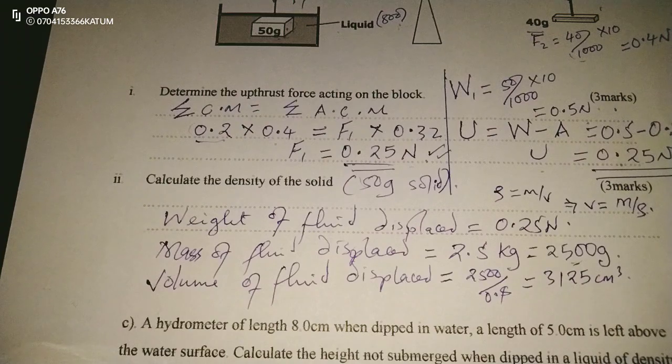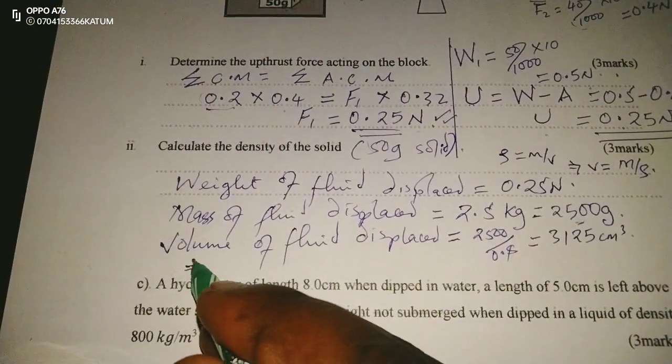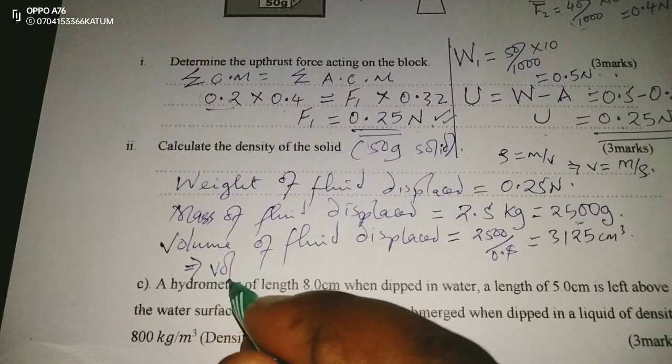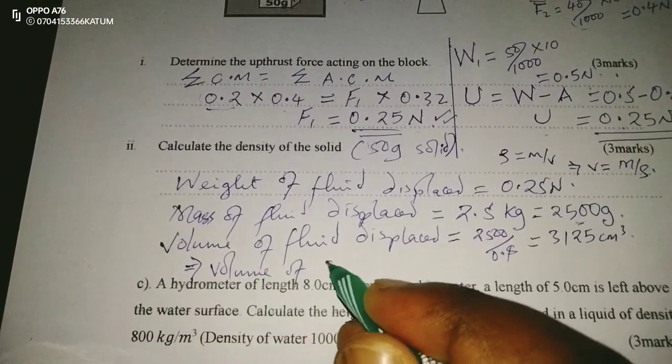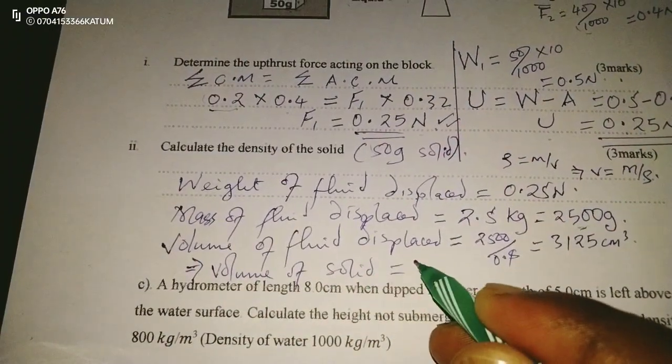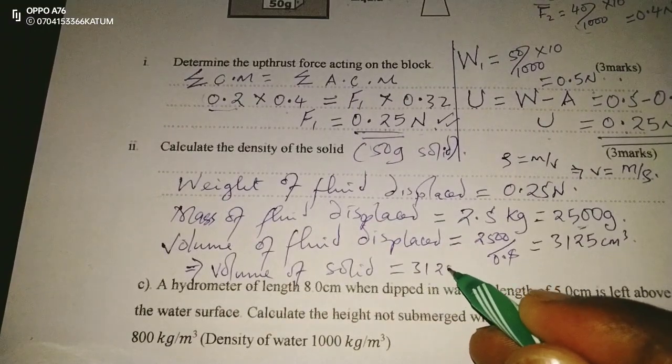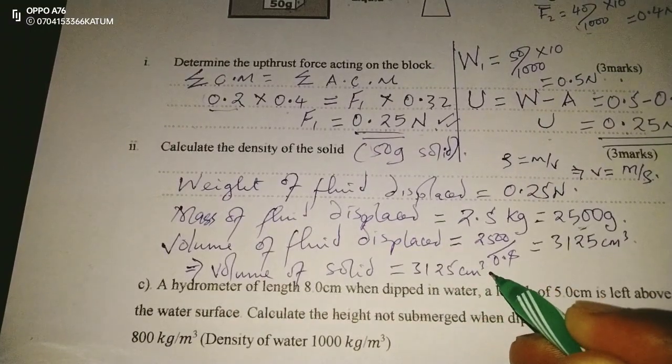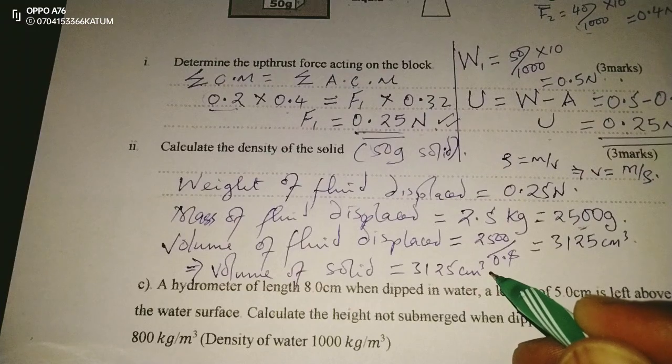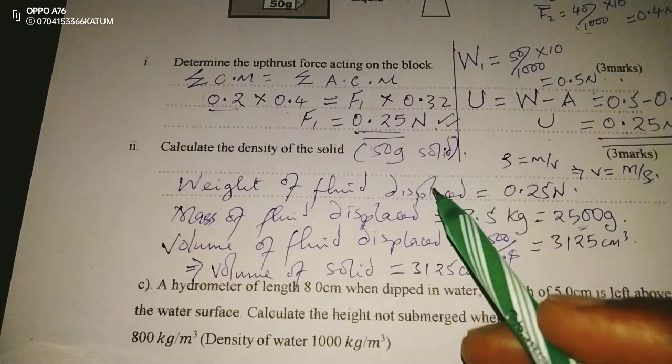And now, for this solid, if it displaced a fluid of this volume, then that also becomes its own volume because it was fully submerged. So we also conclude that volume of solid also becomes 3125 cubic centimeters. Now for the solid, we are having its volume and we also have its real mass of